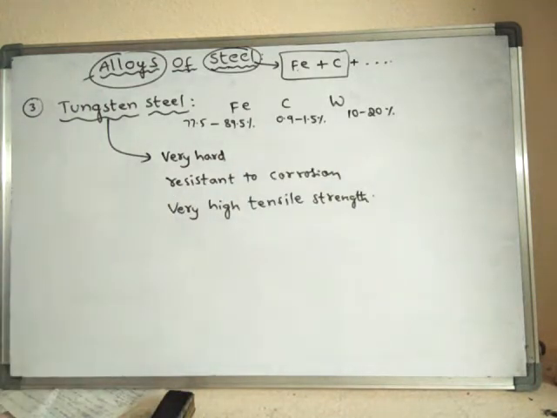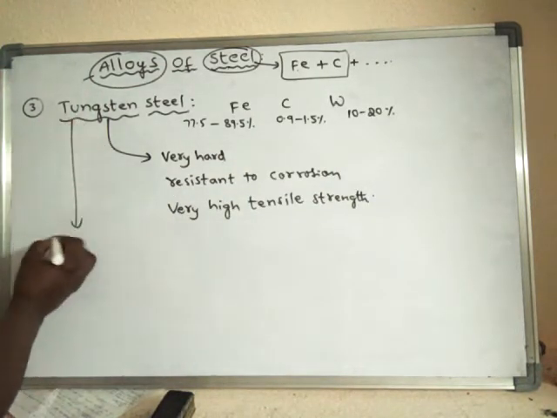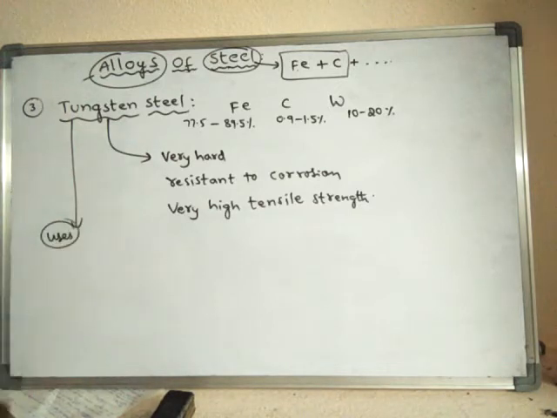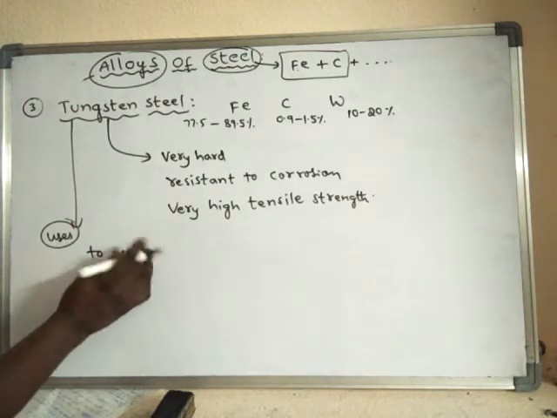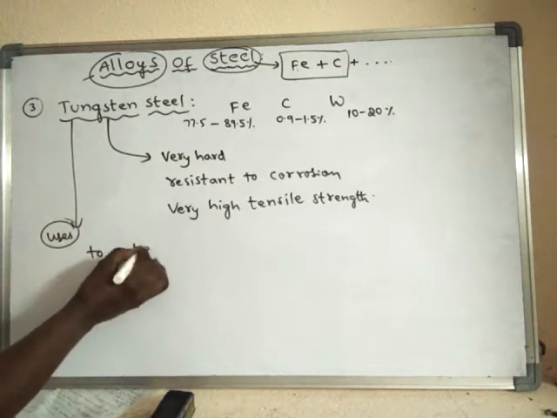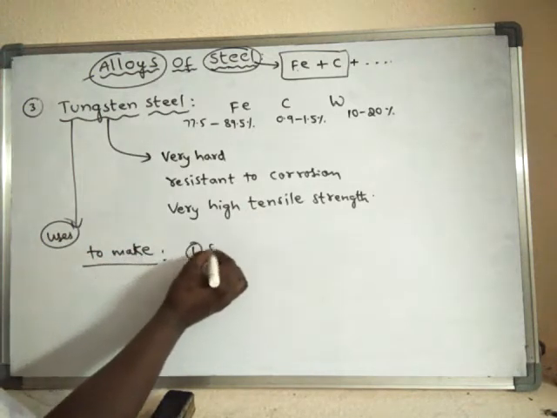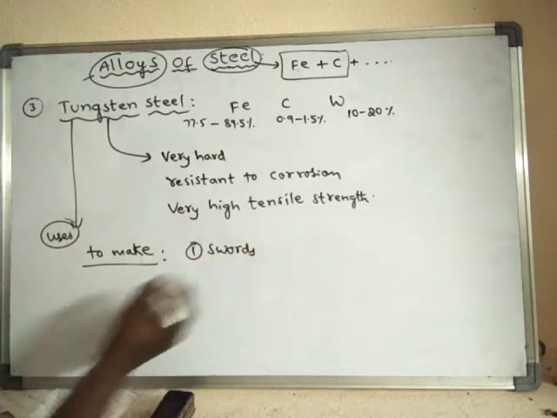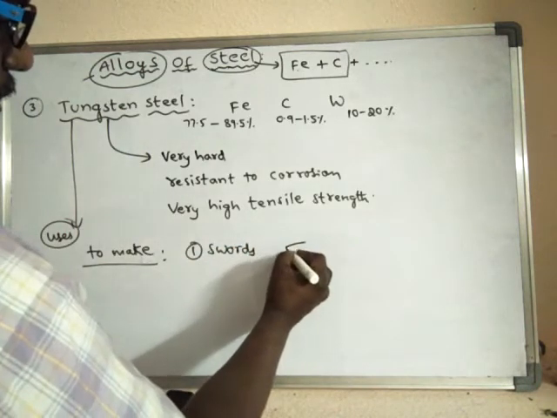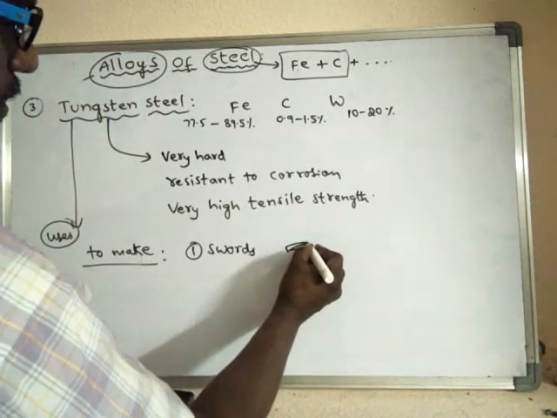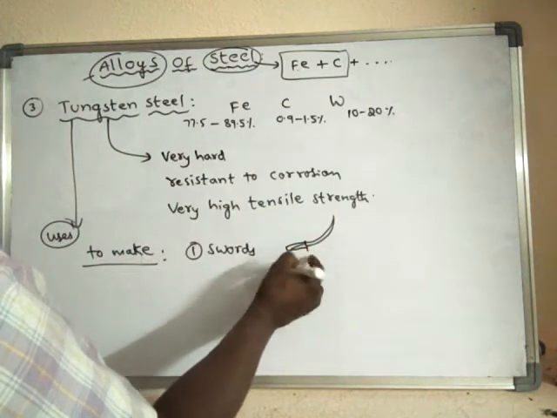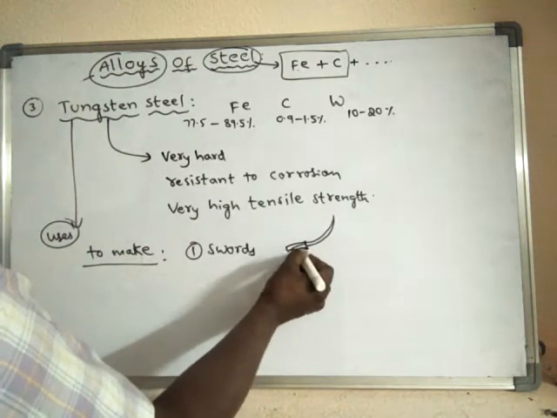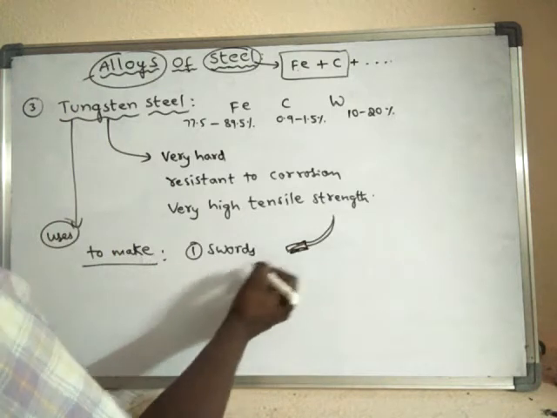Okay. Next, if you see the uses of tungsten steel, it is used to make swords. A sword is the material which is used in wars.